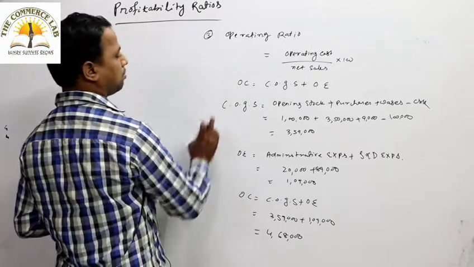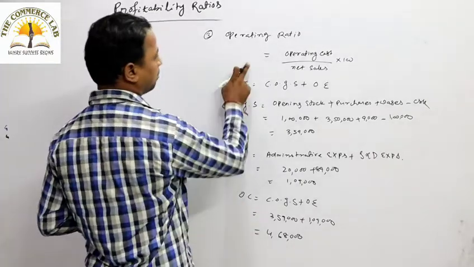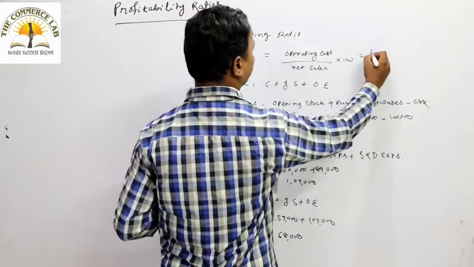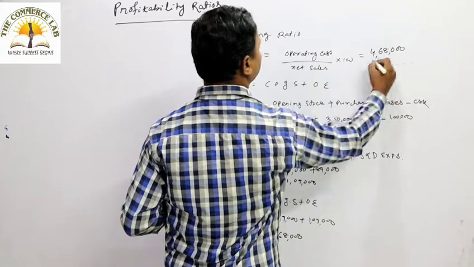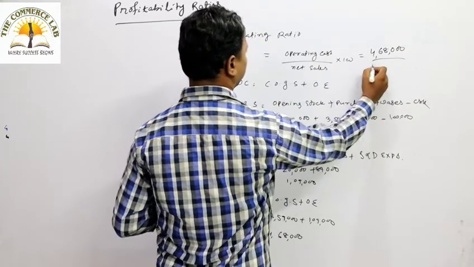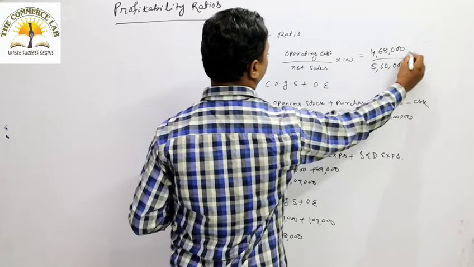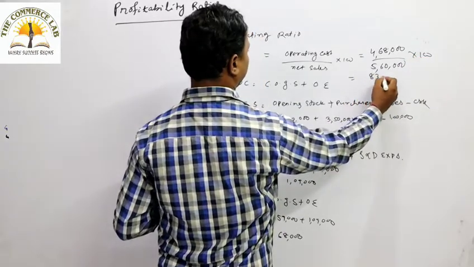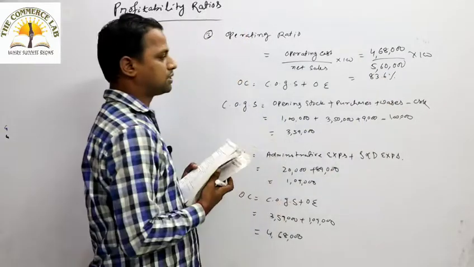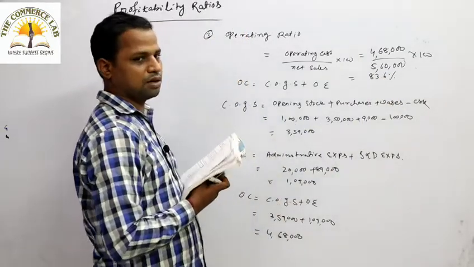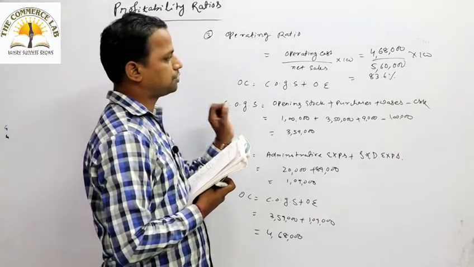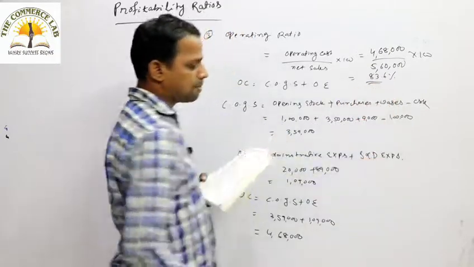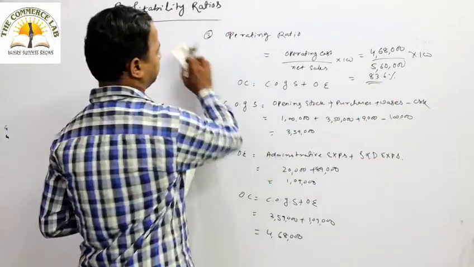So this formula you have to use: operating ratio equals operating cost, already calculated 4,68,000, divided by net sales, already given 5,60,000, whole into 100. So your operating ratio will be around 83.6%. We discussed that the operating ratio should be 75% to 85%. So it is in between 75 to 85%, and you can say it is satisfactory.